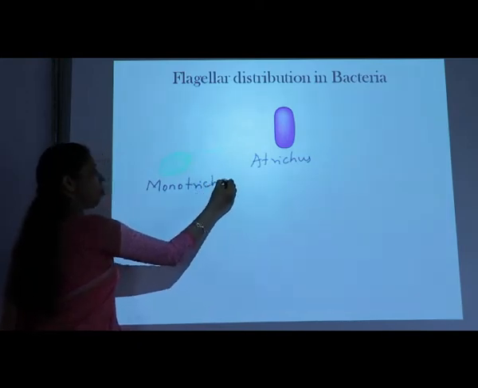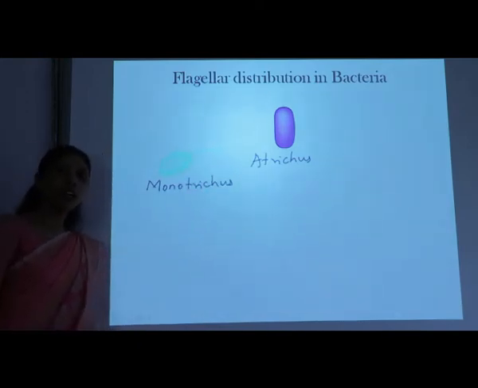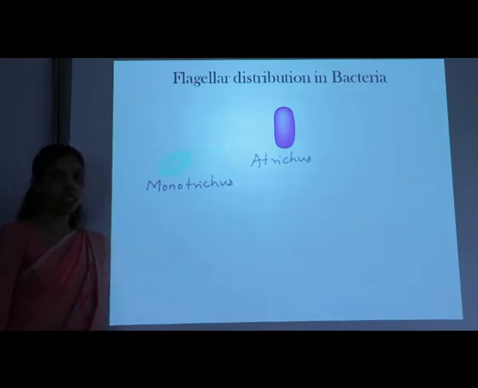monotrichous. Very simple. Mono means single, trichous means the hair-like structure, which is nothing but flagella. If a single flagellum is present on the bacterial cell, then it is said to be monotrichous.